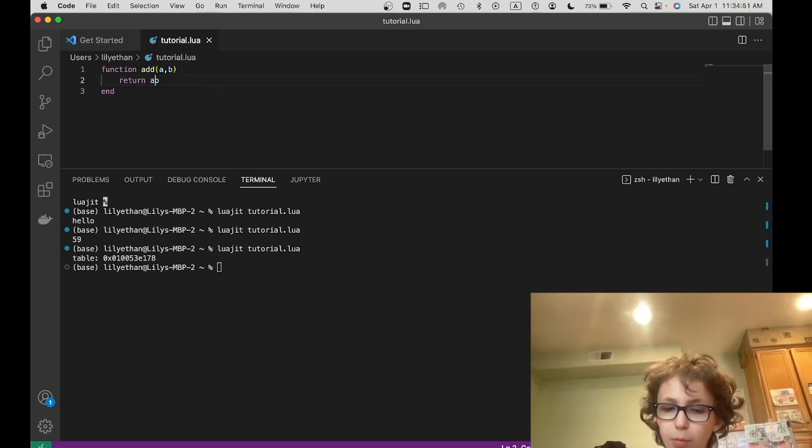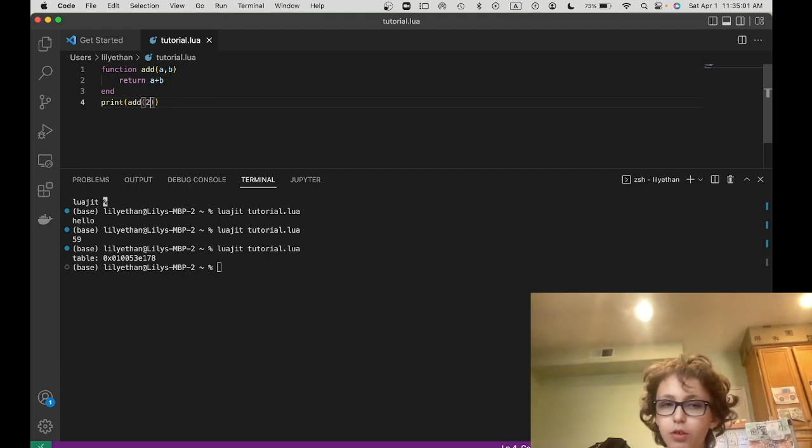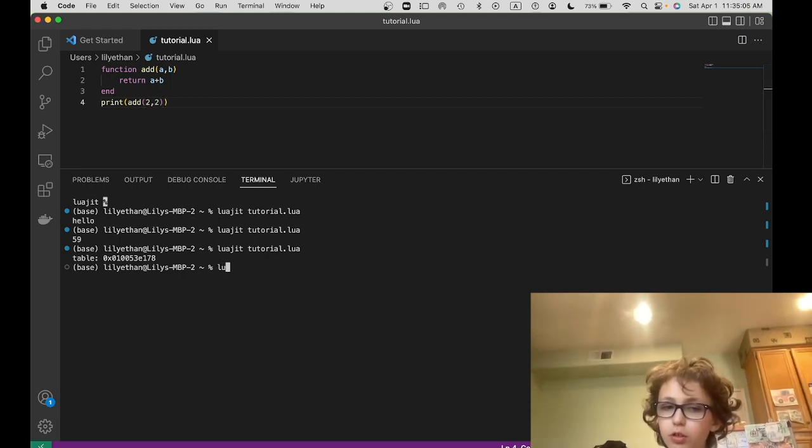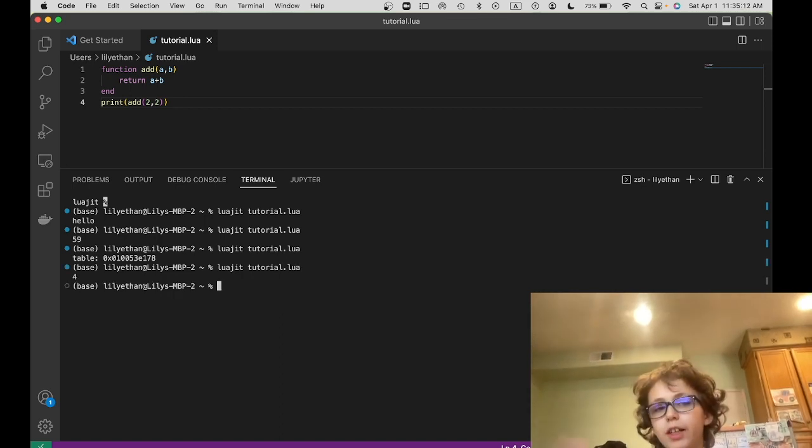We could also do a divided by b, a times b, a minus b. You get the point. So let's say we wanted to run this. We're going to say print add 2 and 2. So we run LuaJIT tutorial.lua. So yes, that's how functions work. That's pretty much all of Lua, but there are some extra features, you know?